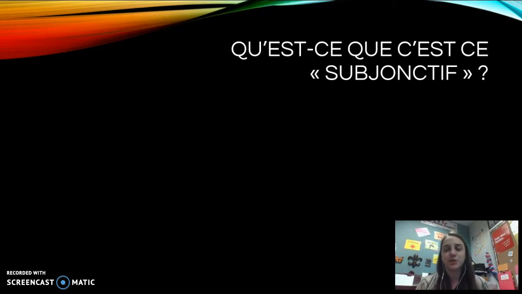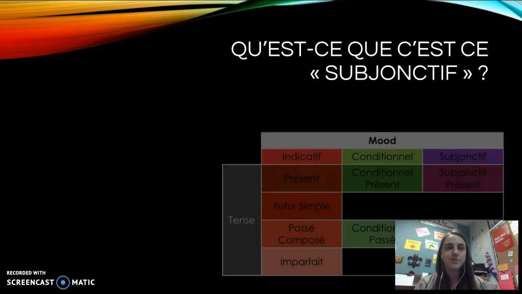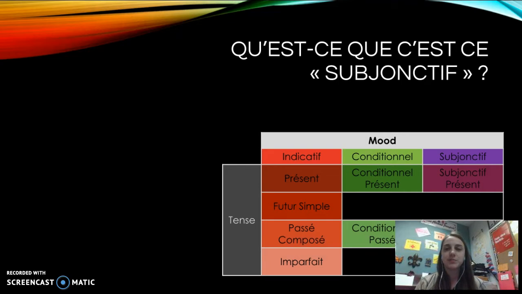So what else could there possibly be? Qu'est-ce que c'est ce subjonctif? What is this subjunctive? So first and foremost, subjunctive is a mood. It is not a tense. So here's a little table to show you the different moods that we have in French.